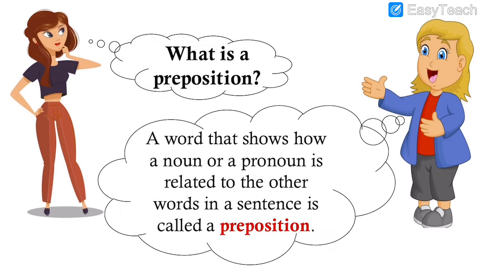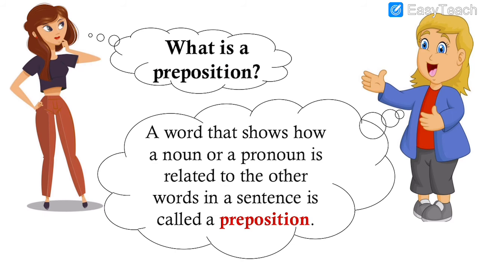What is a preposition? A word that shows how a noun or pronoun is related to other words in a sentence is called a preposition. A noun or pronoun is related to some other words. That relation of the noun or pronoun with the other words is called a preposition.